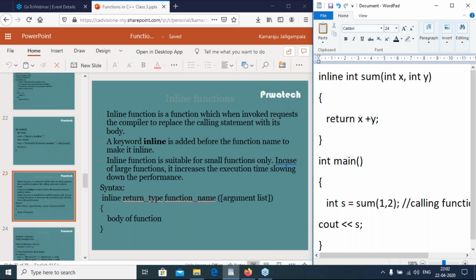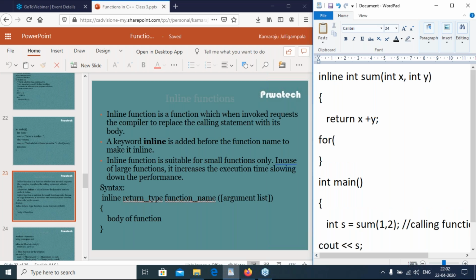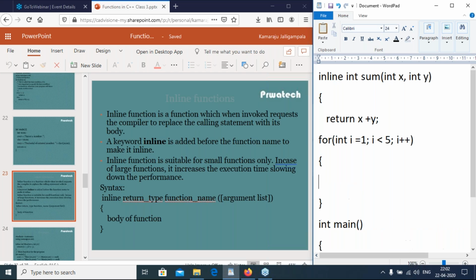So suppose inside this function I have a for loop: int i equal to 1, i less than 5, i plus plus, cout i.